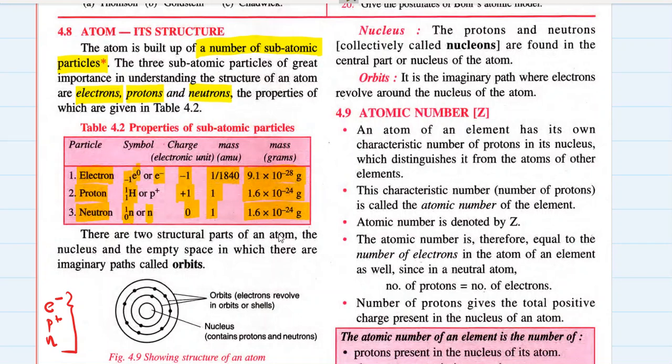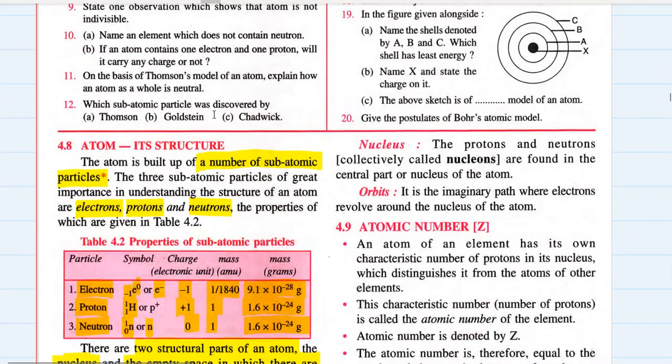There are two structural parts of an atom. The nucleus, which is in the center and which is extremely small in size compared with the size of the whole atom. The nucleus is situated in the center and it's a very dense part. And the empty space, in which there are imaginary paths along which the electrons revolve, known as orbits or shells. The nucleus contains protons and neutrons, collectively called nucleons.